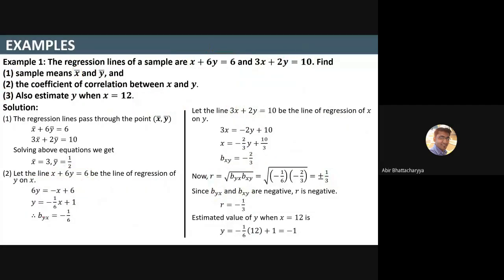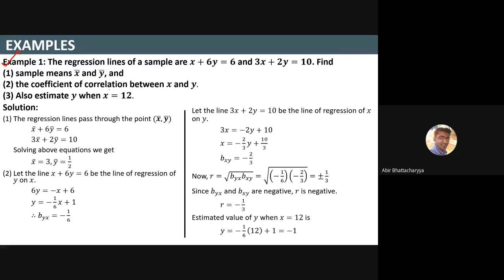Let me explain it again. The first thing is to read the question first. Always remember there are two types of regression lines. Not only Deepak, all of you please listen carefully. Again, I will ask you to write down C on chat box. Whenever I'm explaining, please try to understand the concept. The concept is important here.